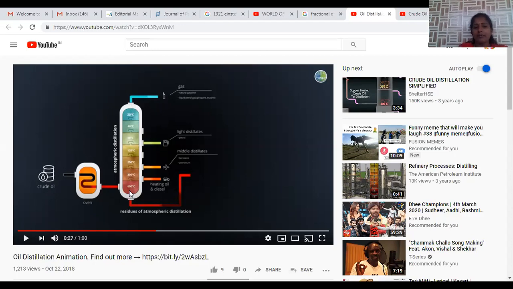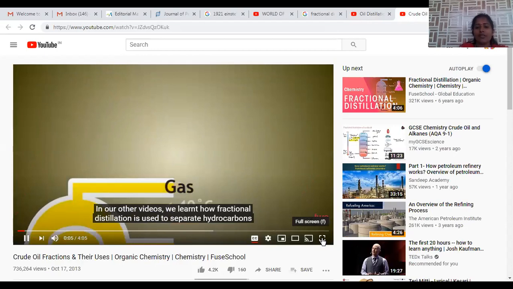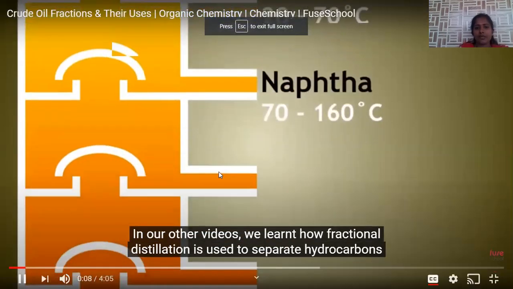As we are moving up, temperature gradually decreases. At the bottom, high temperature, that's why large molecular weight fractions get collected. When we are moving up, their hydrocarbon range will decrease slowly. That's why their boiling point values also decrease slowly. And finally, C1 to C4 hydrocarbons, which are uncondensed and always exist in gaseous state, will be collected at the topmost region of this fractional distillator. Now let us see the different fractions in this fractional distillator chamber. So here we have different fractions.